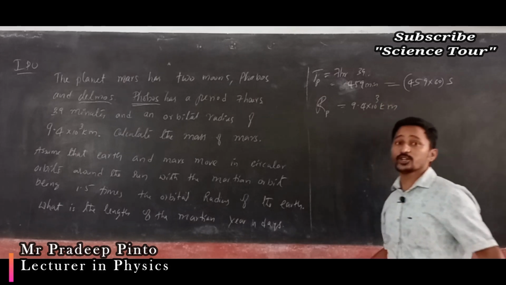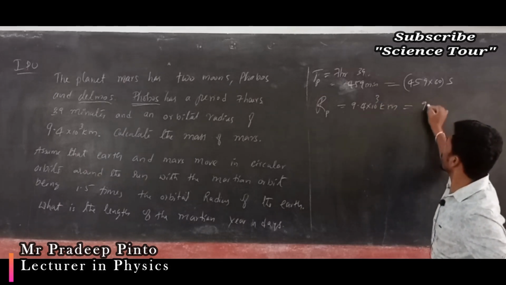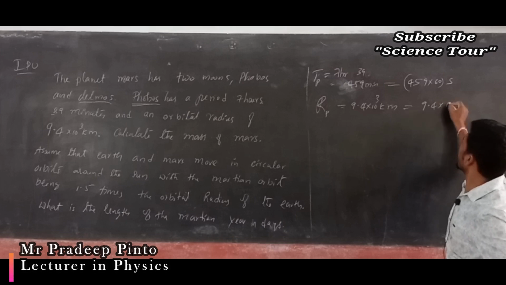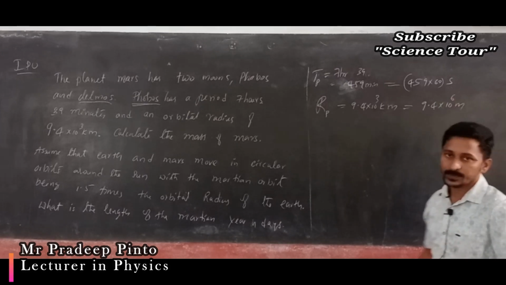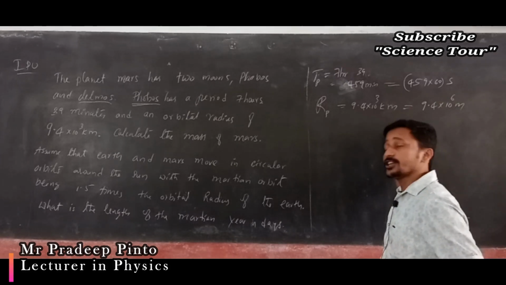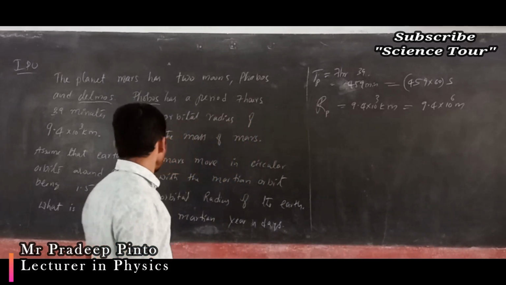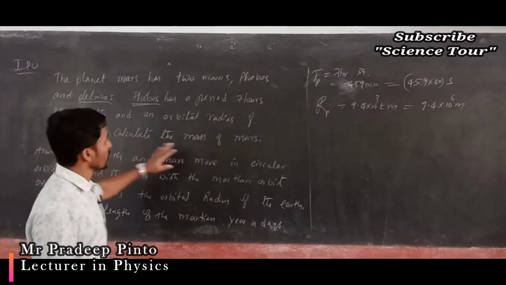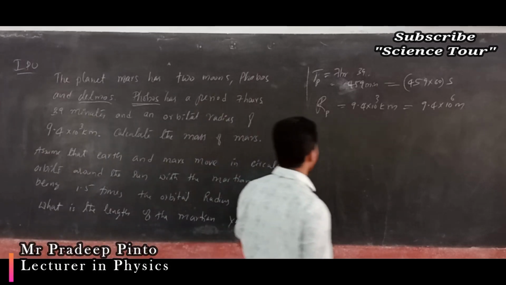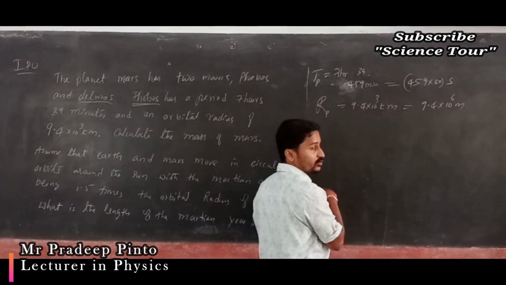Kilo means what? 10 to the power 3. So again we are going to get 9.4 into 10 to the power 6 meters. 10 to the power 3 and 10 to the power 3, 10 to the power 6 meters. Okay, now what do you have to find out? Calculate the mass of Mars. First we will do that, after that we will go to the next question.